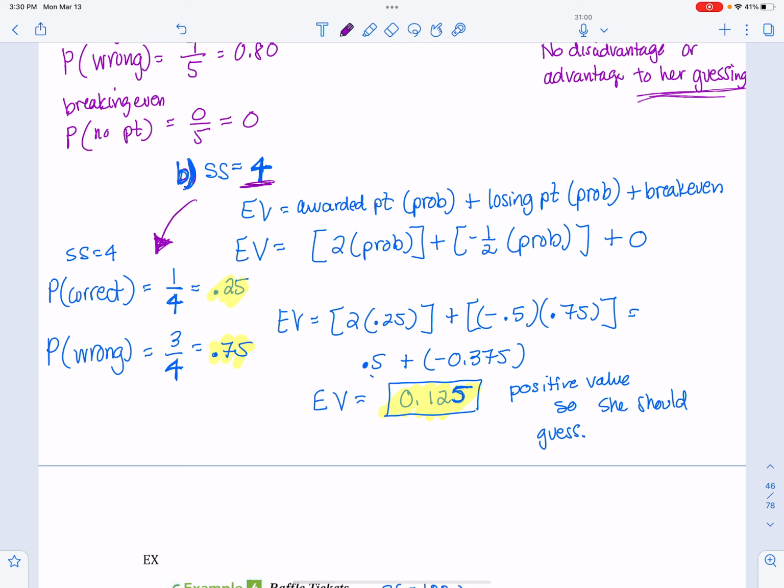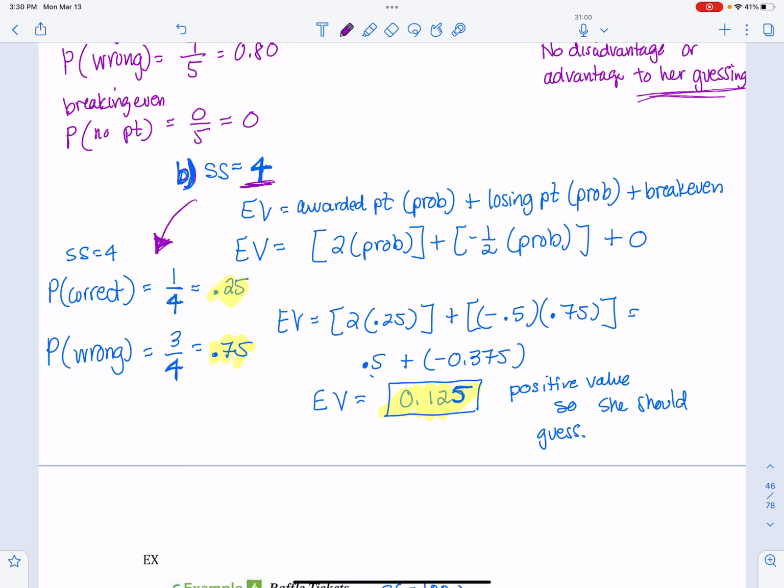So let's talk about that probability first before we plug into the expected value formula. So the probability that she will get it correct, since there's only one answer out of the 4 that's correct, is 1 out of 4, or 0.25. The probability that she guesses it wrong is 3 out of 4, because 3 of the answer choices are wrong out of the 4, or 0.75.